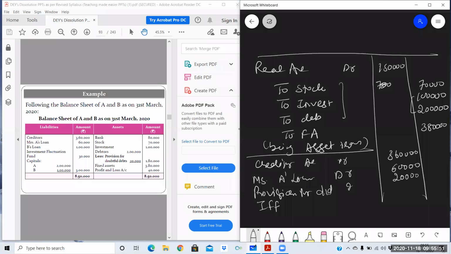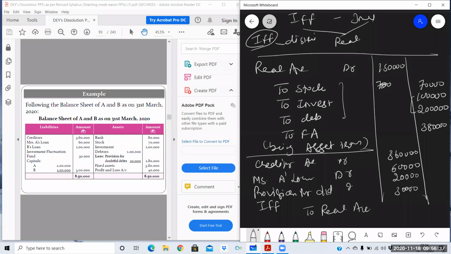But if IFF is given in the question, but investments are not given, then IFF will be distributed. So there are two conditions in relation to IFF. If IFF and investment both are given, then both will be transferred to realization account. If only IFF is given, no investment, then distribute. If investments are given, then it will not be distributed. If not given, then it will be distributed. So here IFF is given along with investment, so it will be transferred, 30,000, now to realization account.